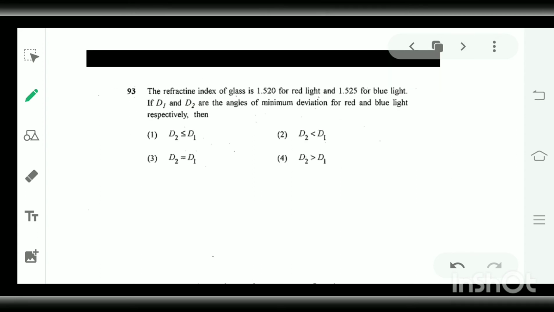Next is, the refractive index of a glass is 1.520 for red light and 1.525 for blue light. If d1 and d2 are the angle of minimum deviation for red light and blue light respectively, then the angle of minimum deviation is directly proportional to the refractive index of the light.